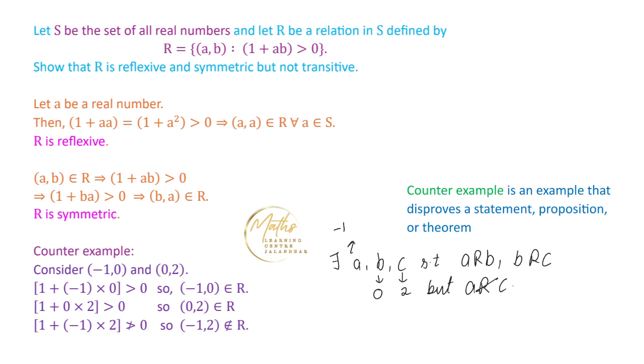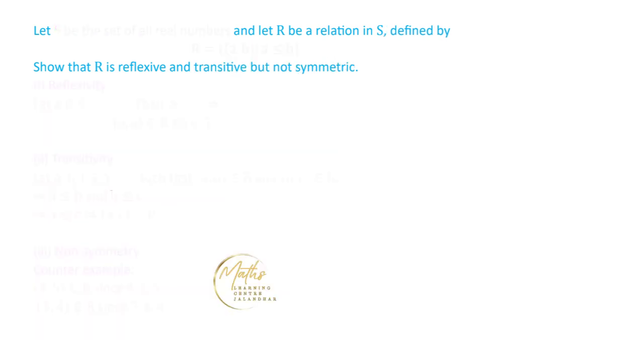So we have obtained the elements A, B, C. This proves that this given relation is not a transitive relation. So this is a counter example corresponding to this condition.